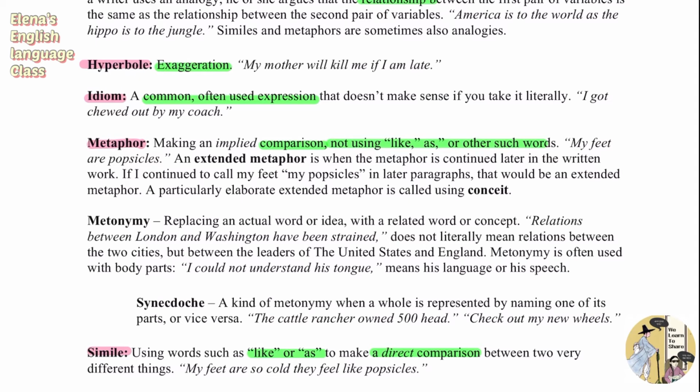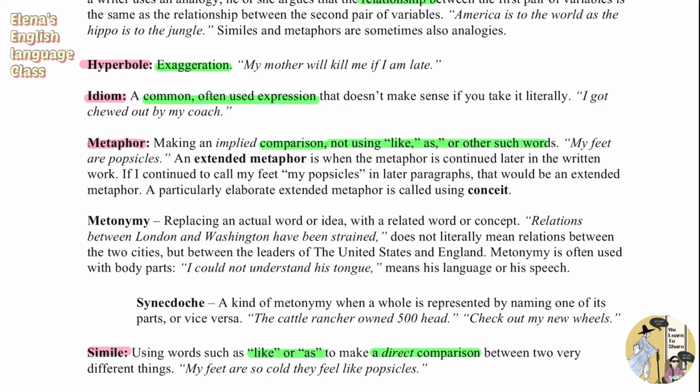Okay, so you're basically saying that your feet are popsicles, and you're implying that they are similar because a popsicle is cold and my feet are also cold. So that is why it's an implied comparison, but you're not using the word like or as to directly compare these two, like the simile.